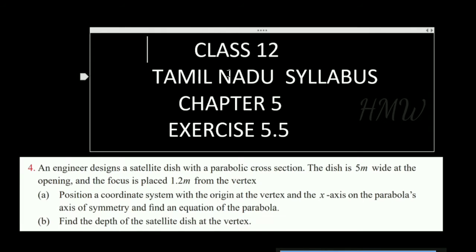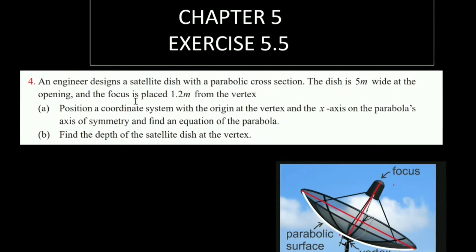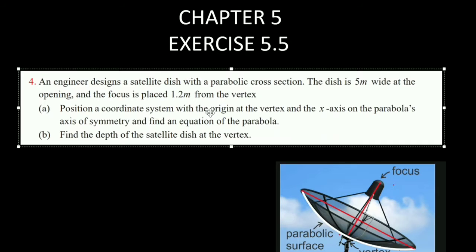Hello students, today we'll do exercise 5.5, question number 4. An engineer designs a satellite dish with a parabolic cross section. The dish is 5 meters wide at the opening and the focus is placed at 1.2 meters from the vertex. Now position a coordinate system with the origin at the vertex and the x-axis on the parabola's axis of symmetry and find an equation of the parabola.